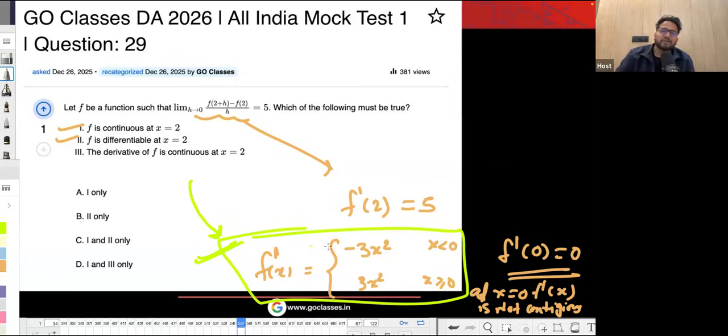So it is definitely possible. That's why A and B are true. I mean, the first and second are true, the third is false. So 1 and 2 are true.